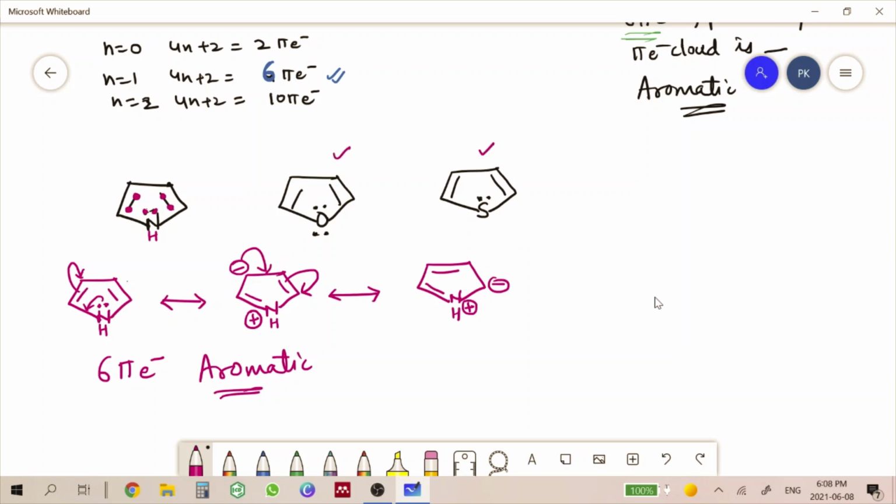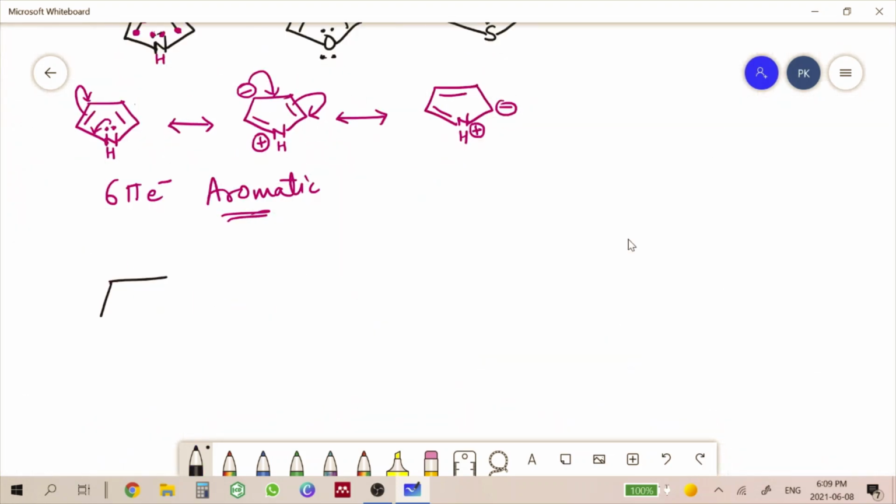Let us take the example of furan. Here we have furan. In oxygen, we have two sets of lone pair. In this case, again, these two electrons are contributing to the ring system, but another two electrons are not contributing to the ring system. So we will count only these two electrons over here.